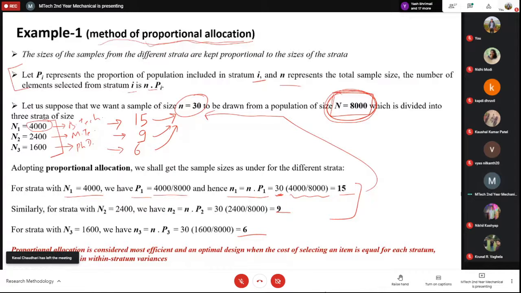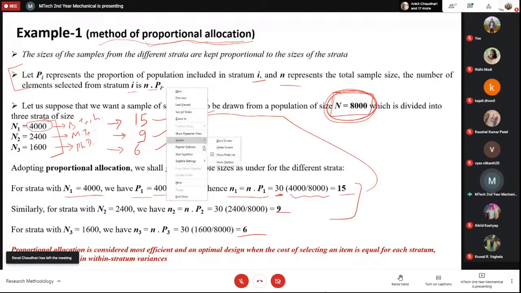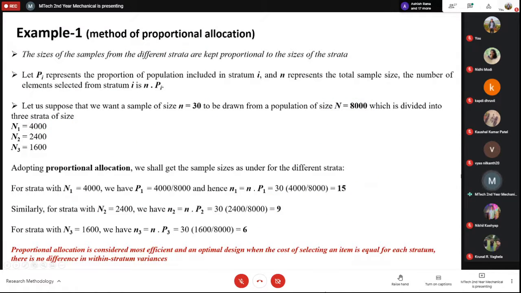Again, I'm saying that this method of proportional allocation is very good. If some question is asked that says solve using the method of proportional allocation, then you can simply take the proportional number of persons from these different strata into the sample.